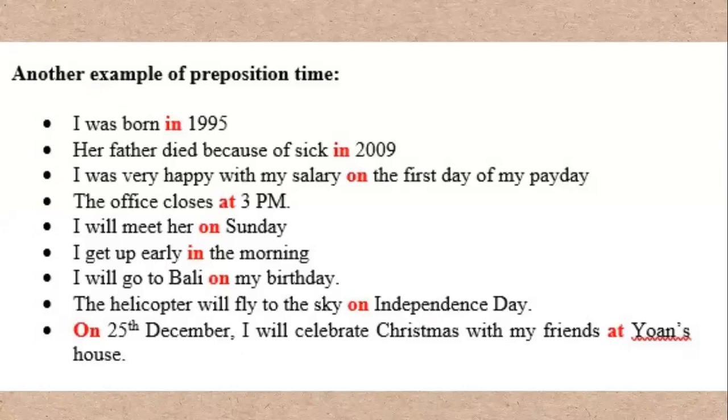So this is another example of preposition of time. The first is, I was born in 1995. The second, her father died because of sickness in 2009. The third is, I was very happy with my salary on the first day of my payday, and so on.